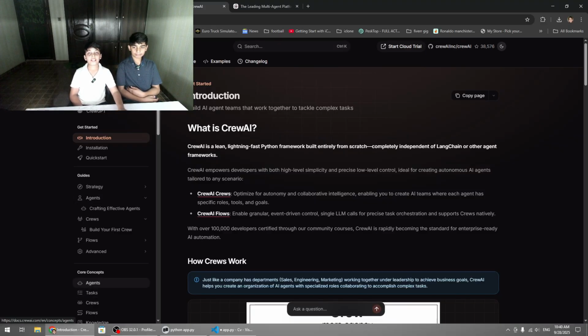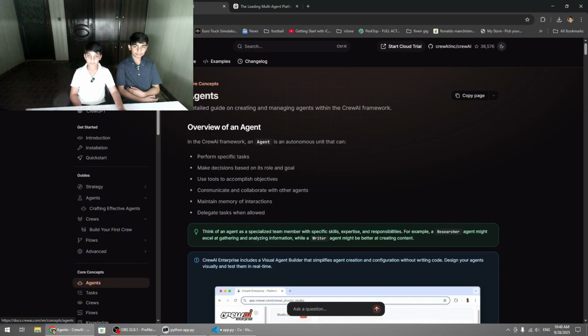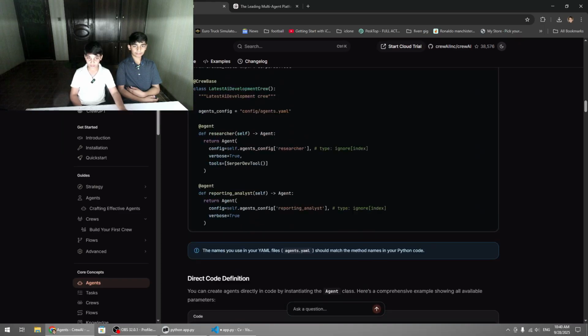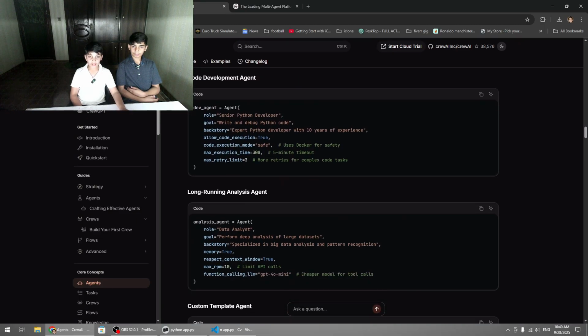So now let me go to the agents page and show you how to create an agent in Crew AI. Now if you scroll down, there you go. This is how we create an agent in Crew AI, like I have shown you before.